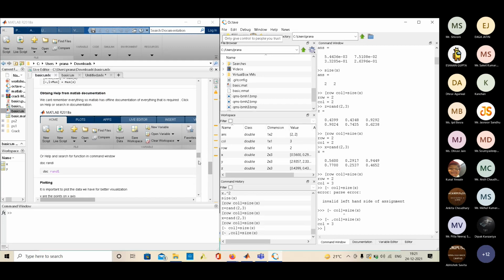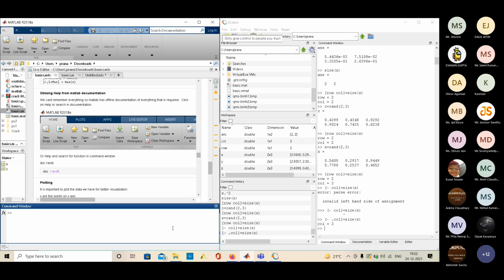This is like the basics of MATLAB. There are a lot of functions that we can talk about in the workshop. For them, you can either Google them and you will get to the MATLAB repository, or MATLAB saves all the documentation offline.